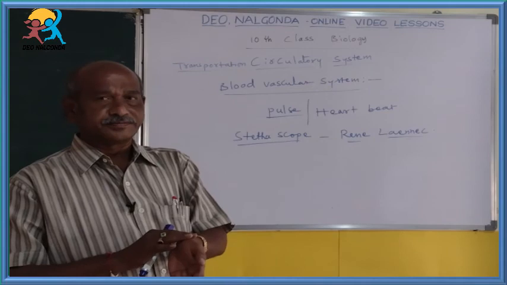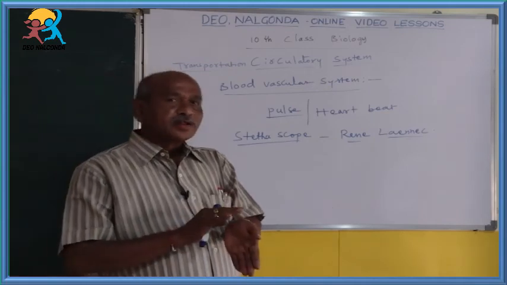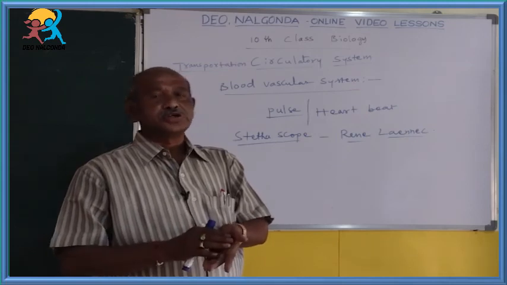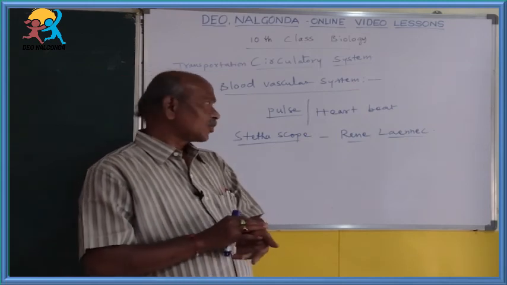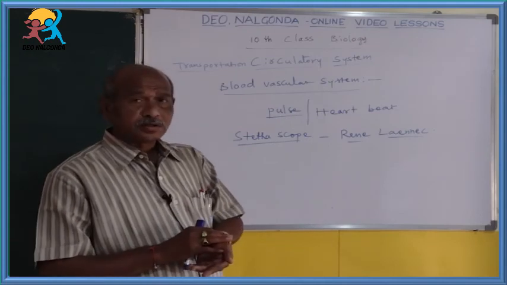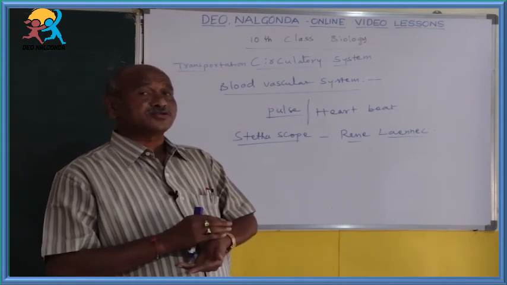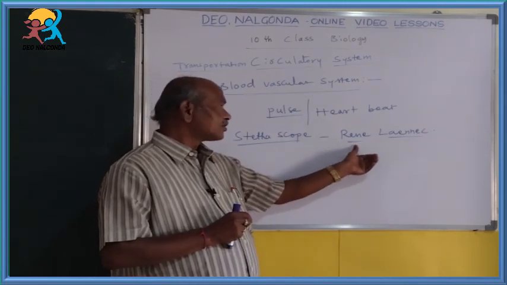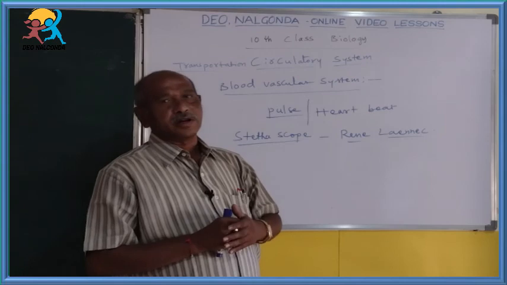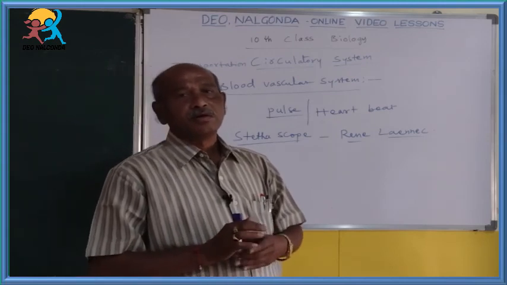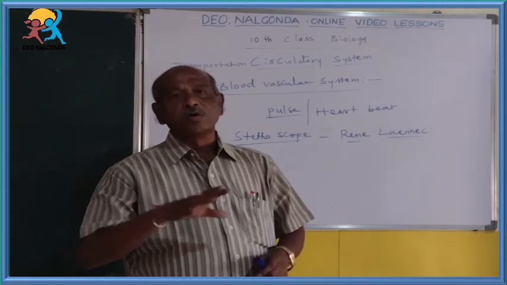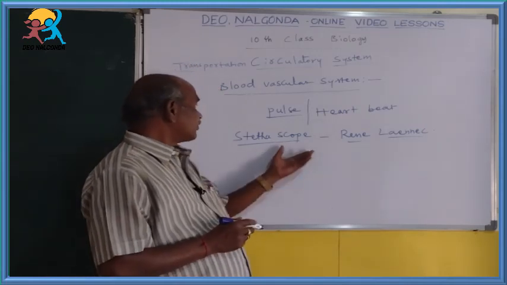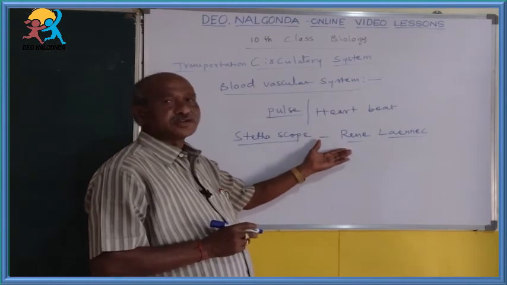That is called the pulse. The pulse and heartbeat are the same, as shown by drawing the histogram of a graph. But today modern doctors use the stethoscope, which was discovered by René Laennec. First a round paper was used, then later a bamboo stick was used for observation, and that led to the stethoscope.